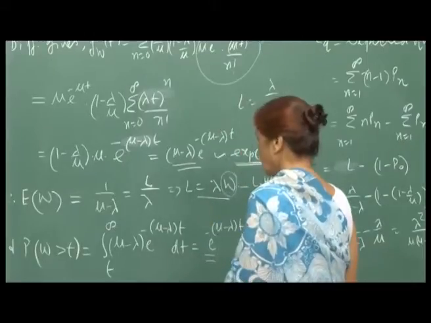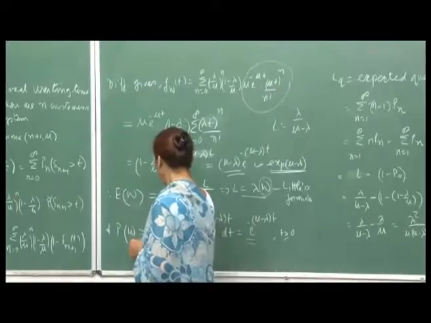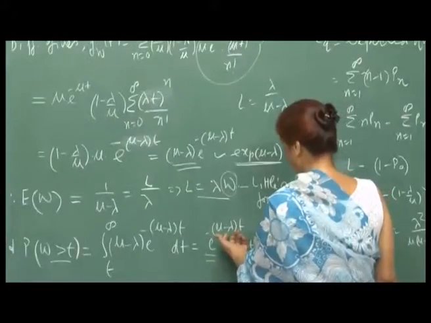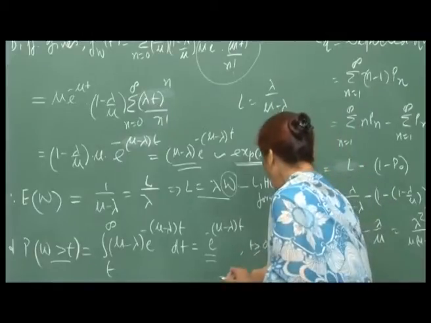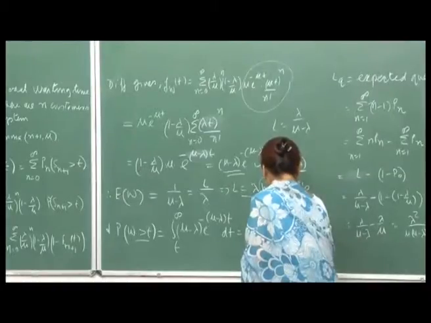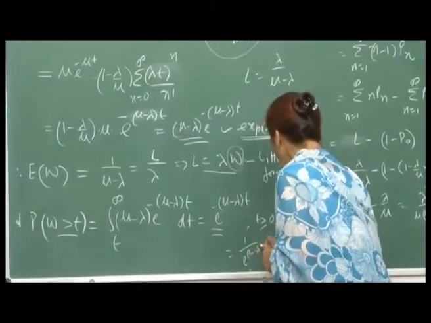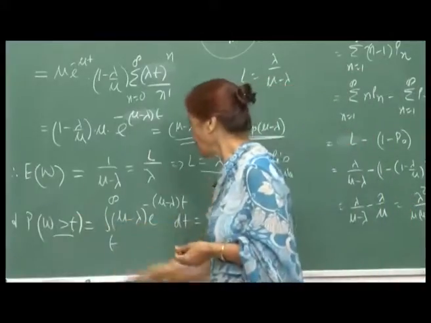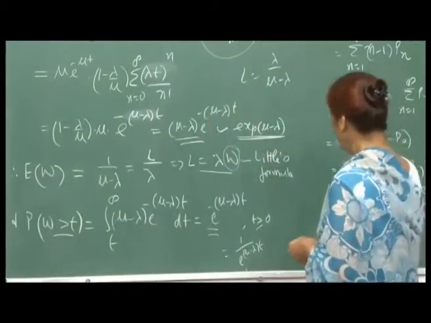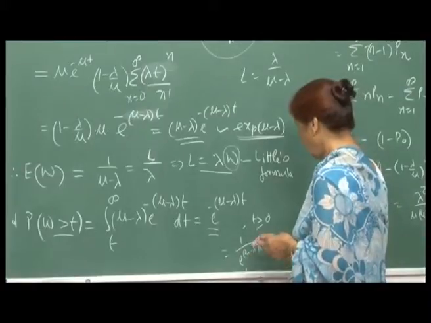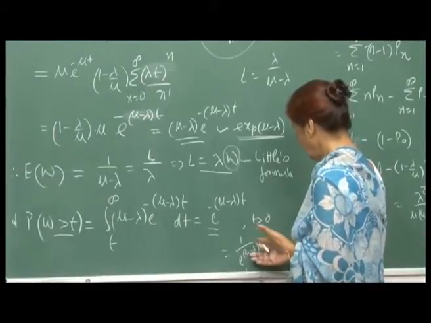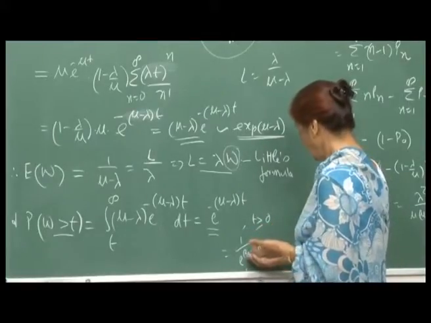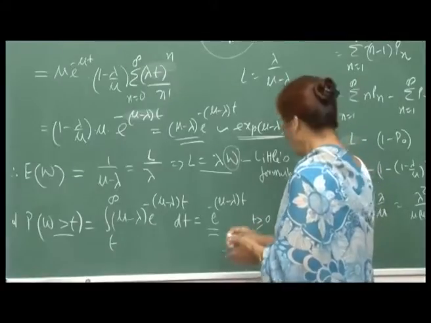So, this probability that your waiting time would be greater than t, again you can talk about it in terms of mu and lambda, because this is essentially equal to 1 upon e^((mu - lambda)t). If you want this probability to be small, then obviously your mu should be greater than lambda quite substantially, so that this probability is small, because e^((mu - lambda)t) would be large, and so 1 upon that would be small.